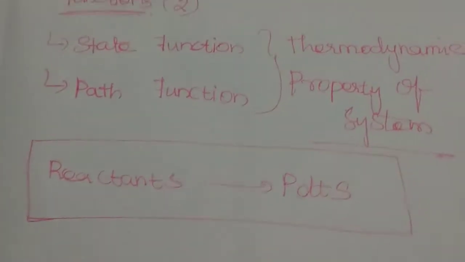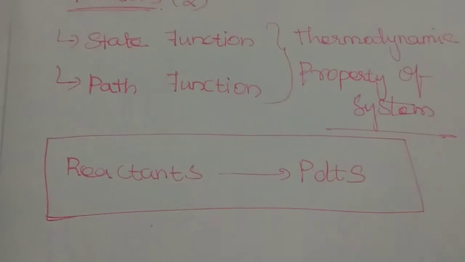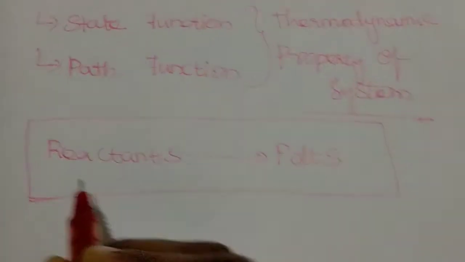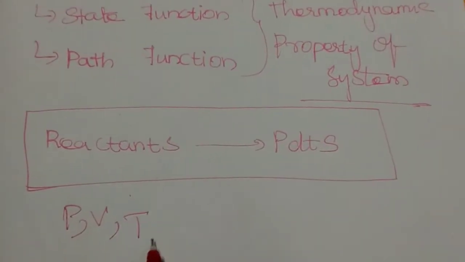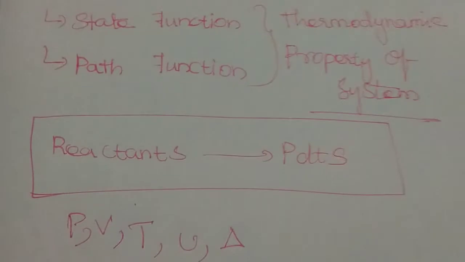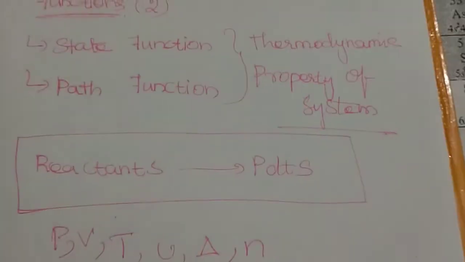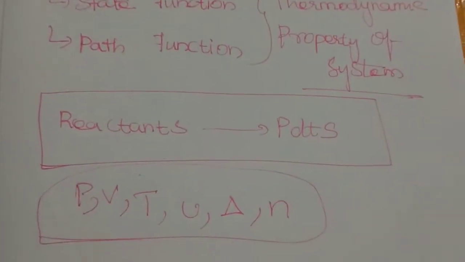Throughout this reaction, the variables we use in a thermodynamic reaction are pressure, volume, temperature, internal energy, enthalpy, and number of moles. These are examples of variables we use in a thermodynamic process.